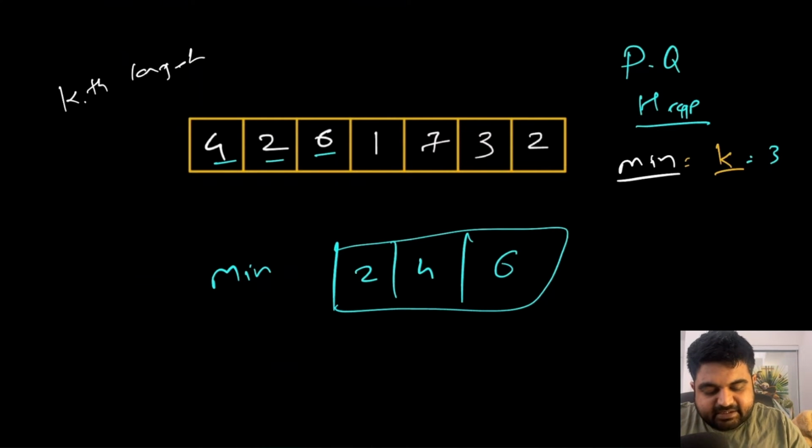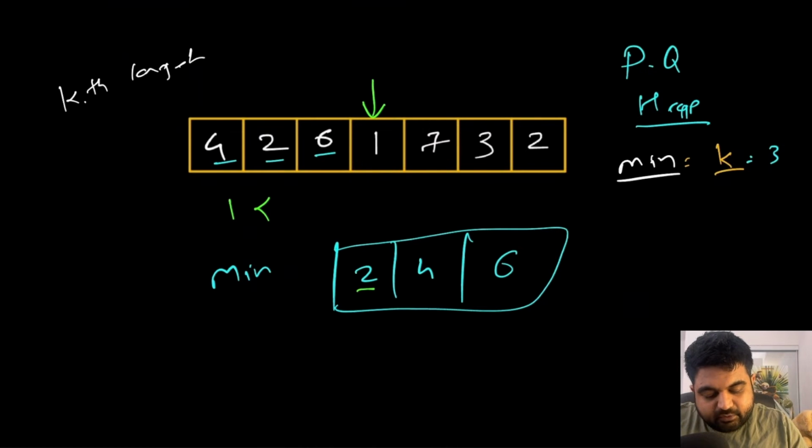Okay. The next value we are trying to add is the value 1. Once again, 1 is a smaller value. If a value is smaller than the current minimum of the heap, then we don't need to do anything. We can simply skip over it. Why?